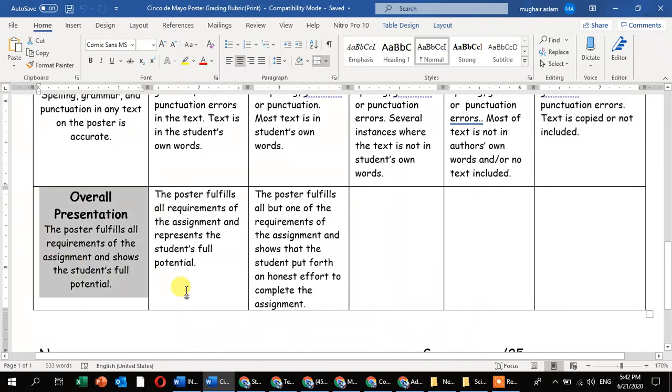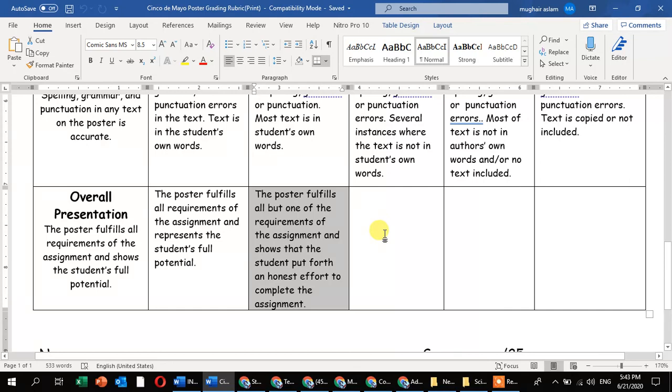The poster fulfills all the requirements of the assignment and shows the student's full potential. Your poster identifies how much potential you inserted in your poster. The poster fulfills all the requirements of the assignment and represents the student's full potential. The poster fulfills all but one of the requirements of the assignment and shows that the student put forth an honest effort to complete the assignment by himself or herself without any help from others.